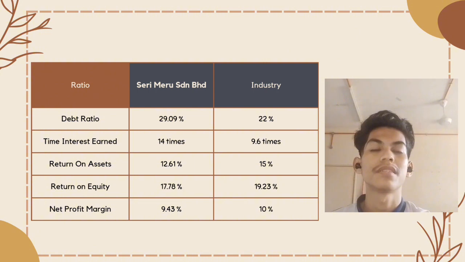The last one is net profit margin. Seri Meru Sdn Bhd is not good because its net profit margin is 9.43%, lower than the industry, which is 10%. So, Seri Meru Sdn Bhd's operation is not effective and efficient.